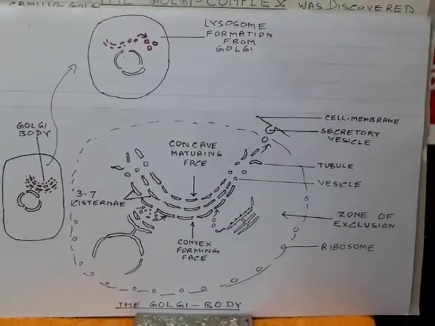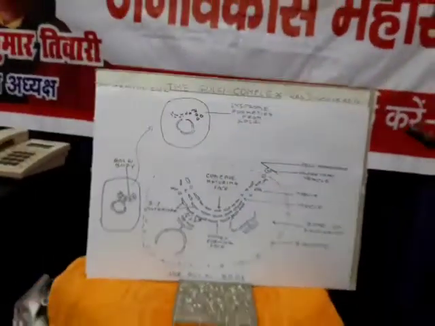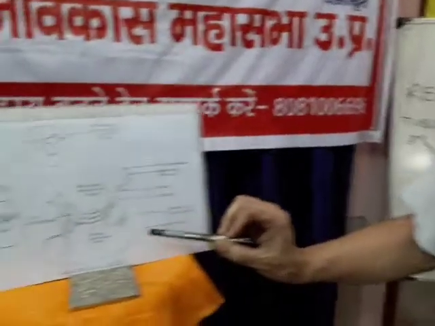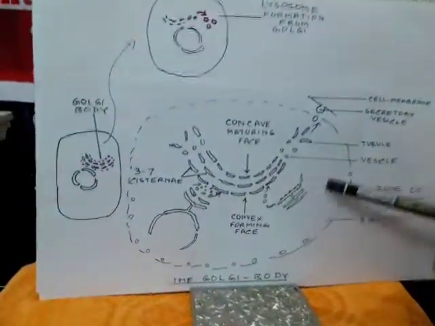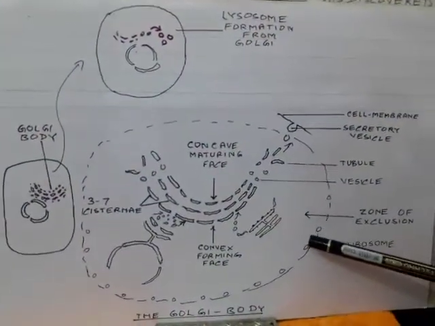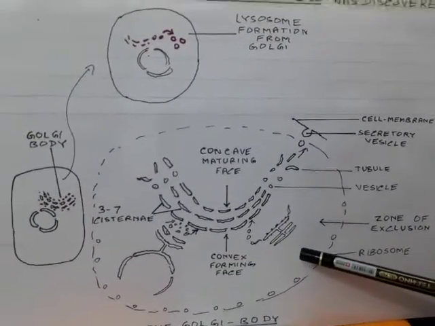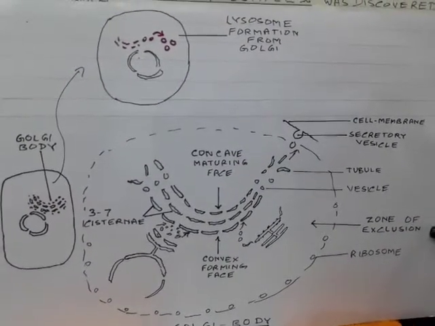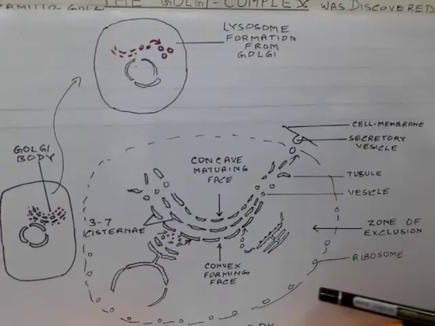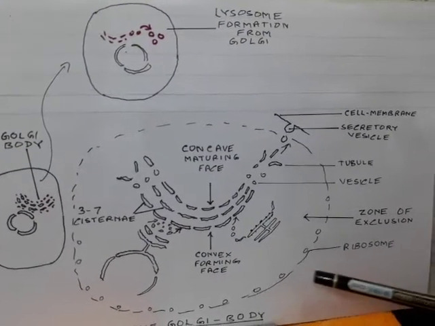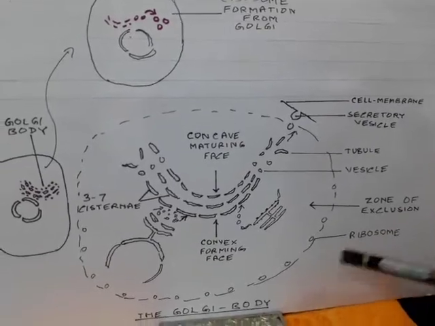In many electron micrographs of liver cells and some other cells, this type of moving vesicles have been recorded, and they may sometimes form the lysosome. Around the Golgi body, there is an area where no cytoplasmic organelle is found. It is called zone of exclusion. But near the periphery, some ribosome may remain present.